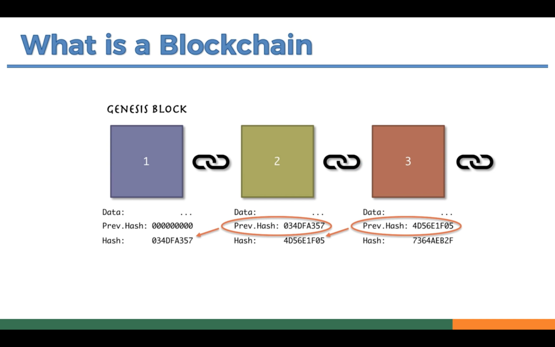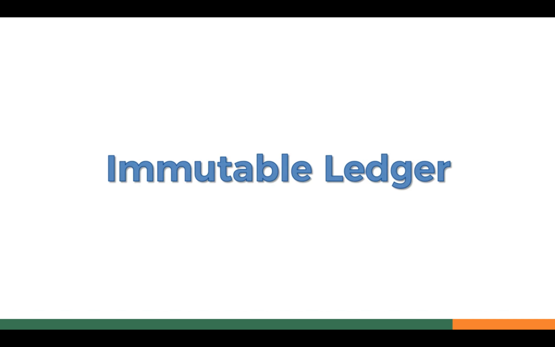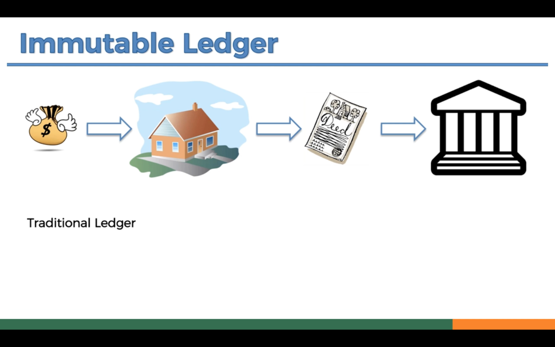Now, to understand a blockchain better, we need to understand the immutable ledger. What is an immutable ledger? To understand this clearly, we can give an example. Suppose you have some money and you want to buy a house. When you buy a house, you get a deed, a piece of paper that documents that you are the